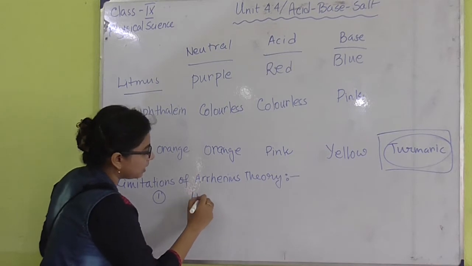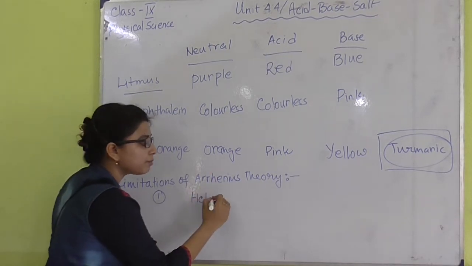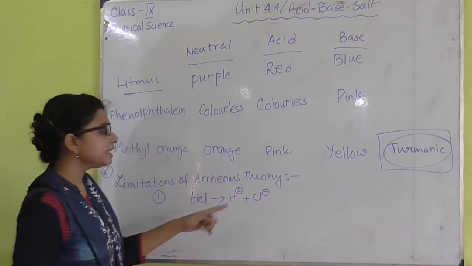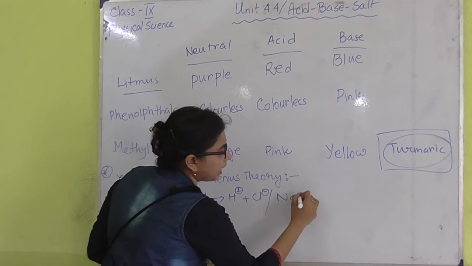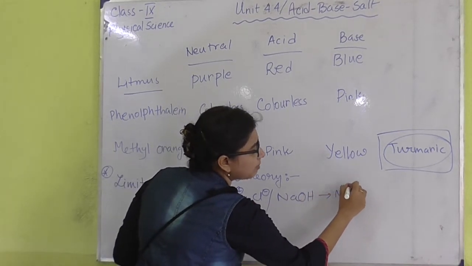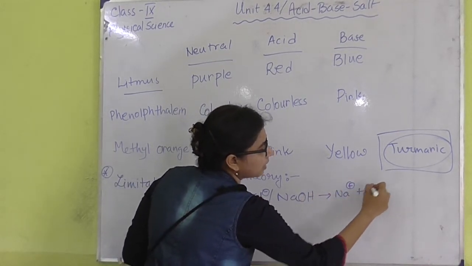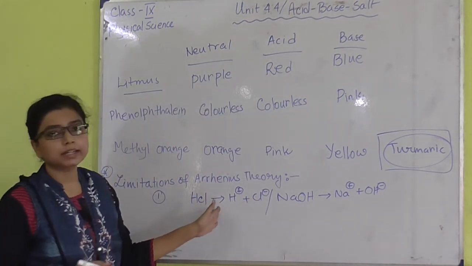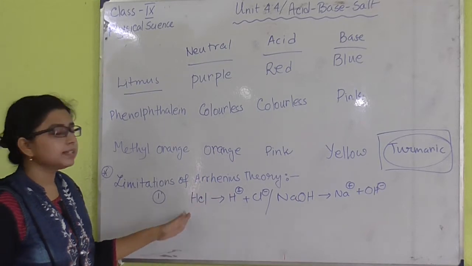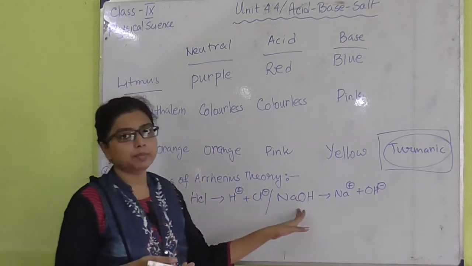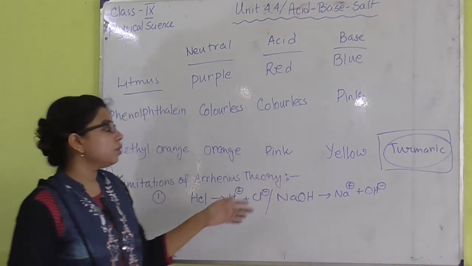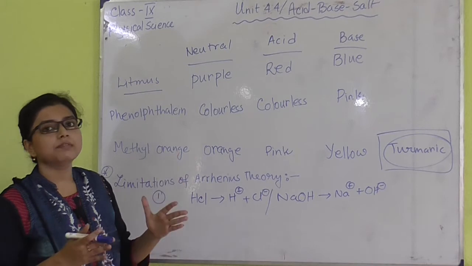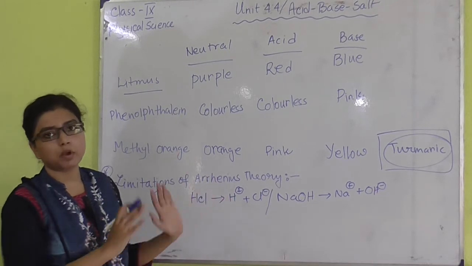HCl, we know that HCl can itself produce H plus ion and Cl minus ion, isn't it? Or NaOH. NaOH can itself produce Na plus ion and OH minus ion. So it is not necessary to add water if we want to explain the acidic property of HCl or the basic property of NaOH. So it is not true that we always need water to explain the acidic or basic property of a compound.